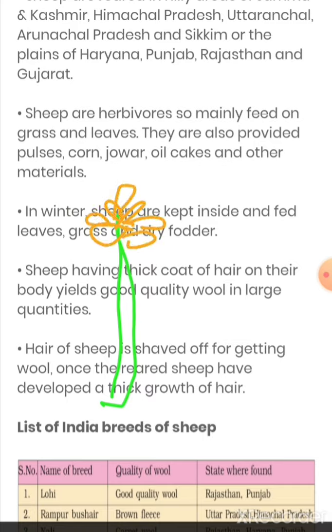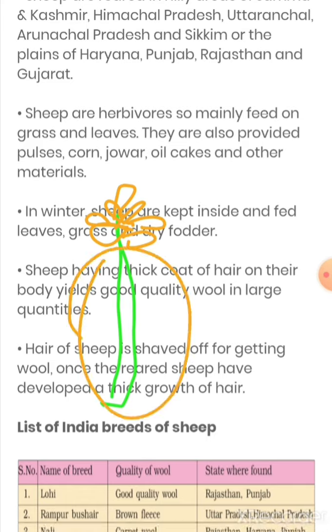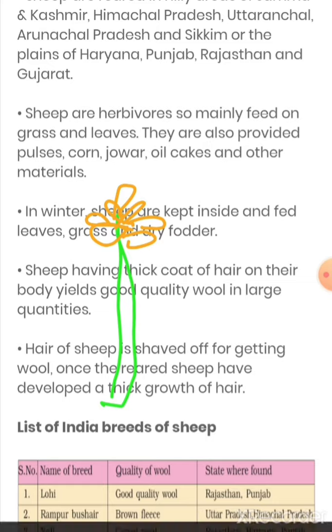And this leftover part is of no use otherwise. So how they are used is that this part is used as food for herbivores.